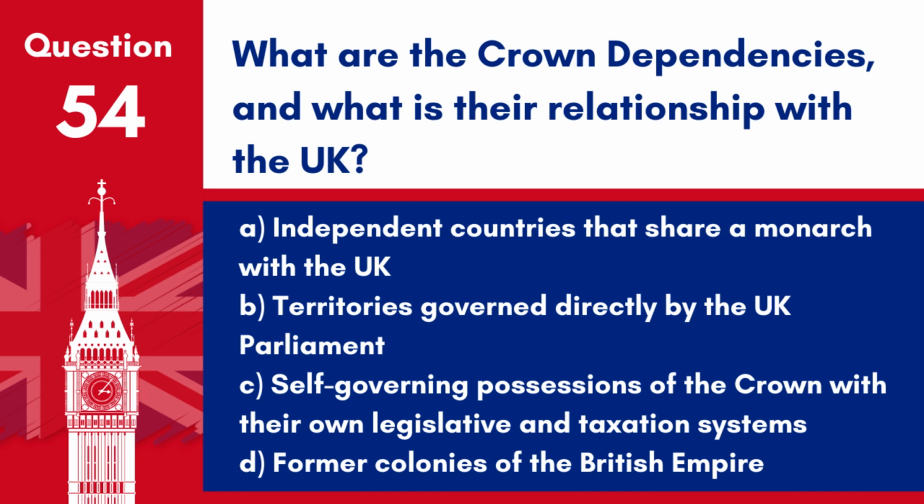D. Former colonies of the British Empire. Answer: C. Self-governing possessions of the Crown with their own legislative and taxation systems. The Crown dependencies have a unique constitutional relationship with the UK, which is responsible for their defence and international representation.